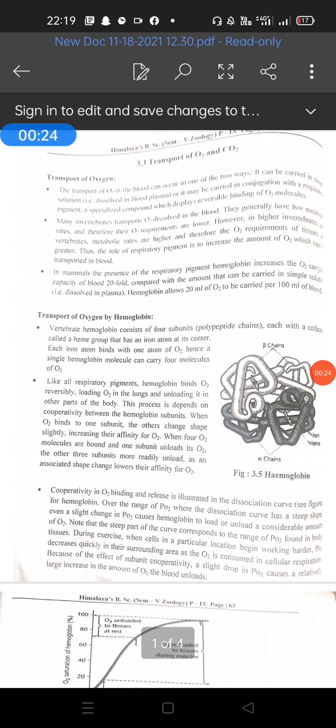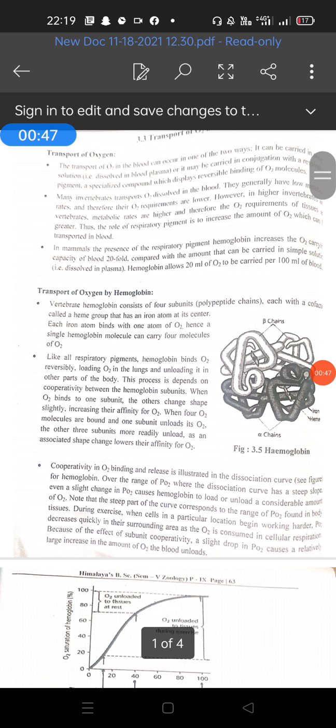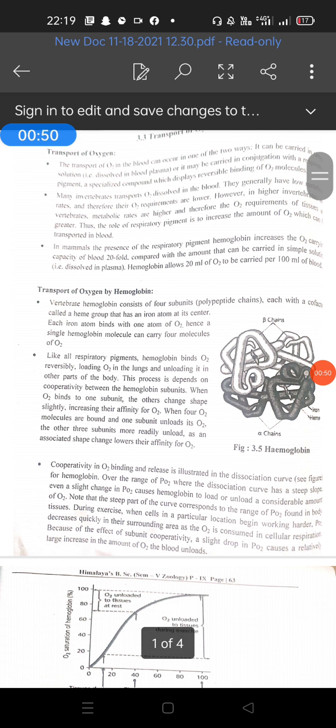So it includes the following processes: breathing, external respiration, internal respiration, and cellular respiration. So what is meant by breathing? Breathing is a physical process by which the exchange of gases takes place between the atmosphere and the lungs. It occurs in two steps, inspiration and expiration, and involves the thoracic cage, ribs, sternum, that is breastbone, the intercostal muscles and the muscles of the diaphragm. The diaphragm is the partition between the thoracic and abdominal regions.